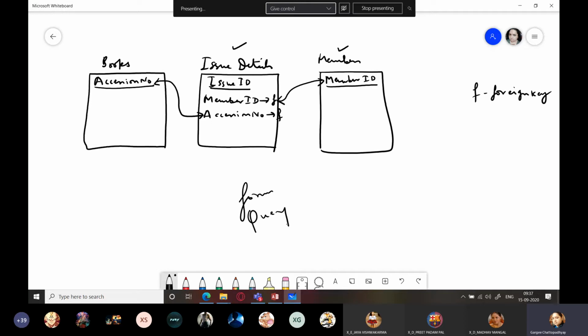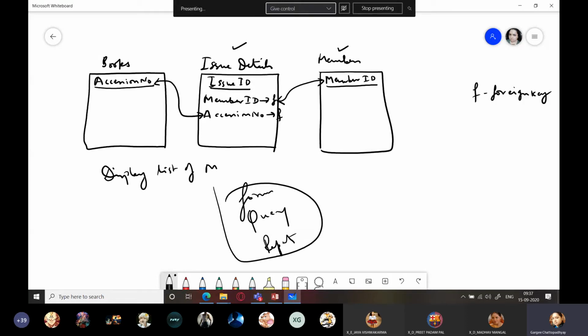You can create a query on this. You can create reports on this. Anything involving all three. Suppose I want to figure out, I want to display the list of all members, that is their names and the books which they have issued. How will you find out?